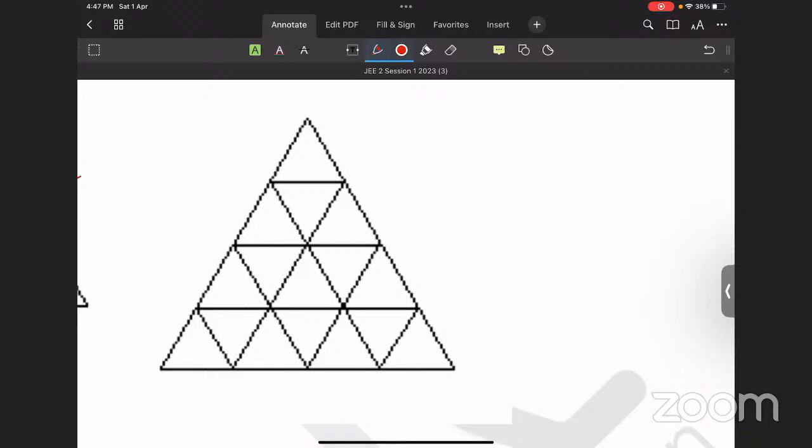So over here, just focus on this technique. We will write row number 1, row number 2, row number 3, row number 4.